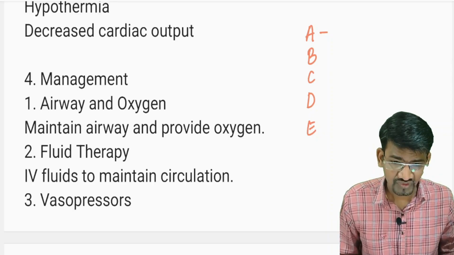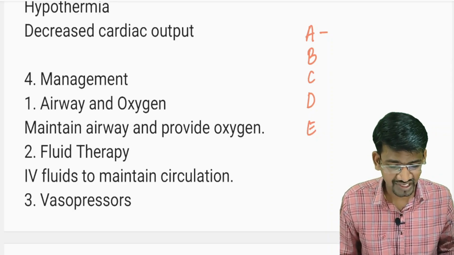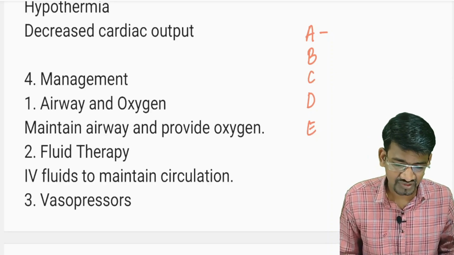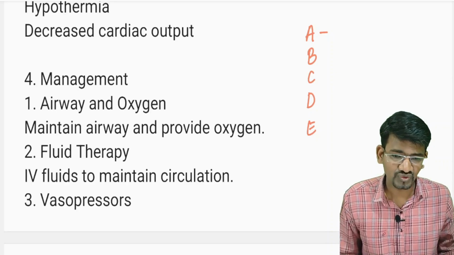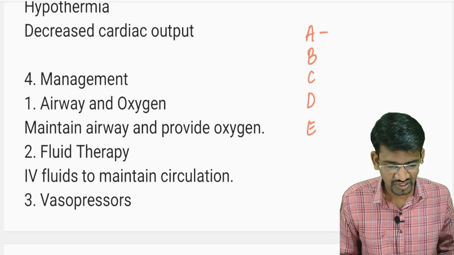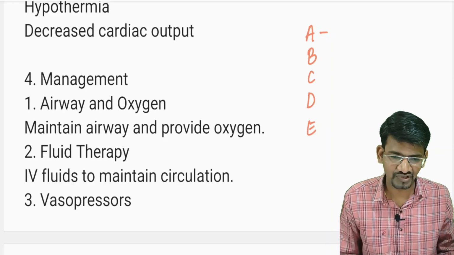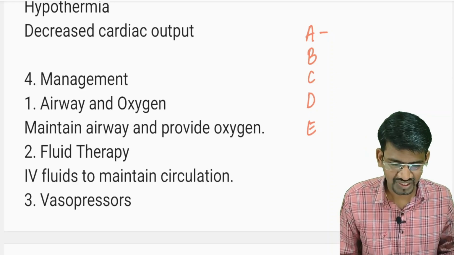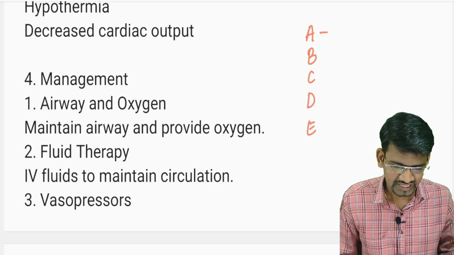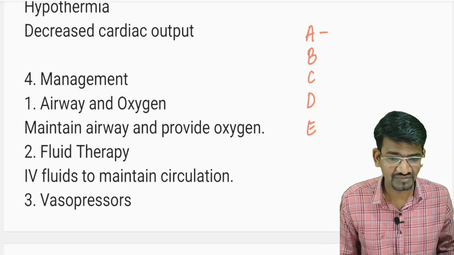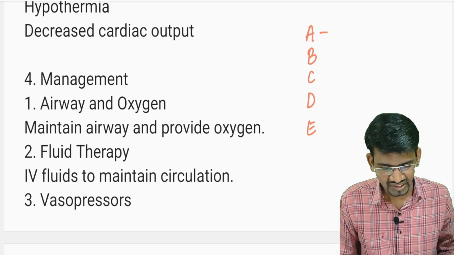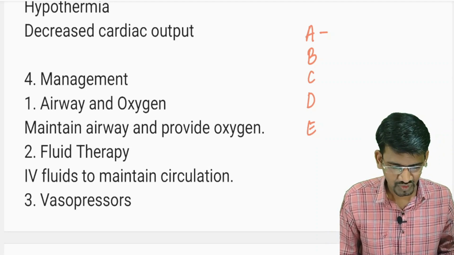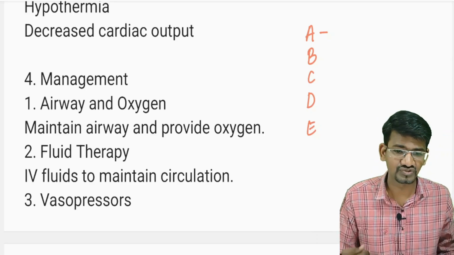Then B stands for breathing. Breathing should be established by adequate ventilation or by oxygen supply. Then C stands for circulation. So we have to control the circulation. In that we need to have control over the hemorrhage and all. Then IV fluid administration, all this comes under circulation. Then D stands for disability management. Especially in neurogenic shock, we have to assess the nervous system properly to reduce the disability.